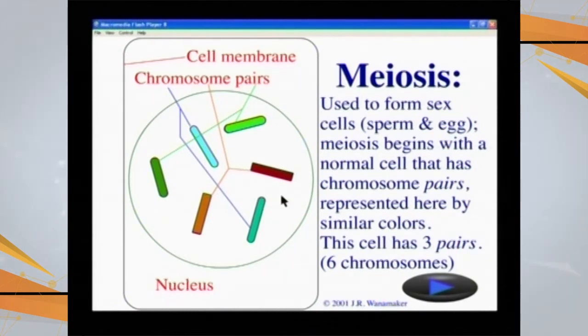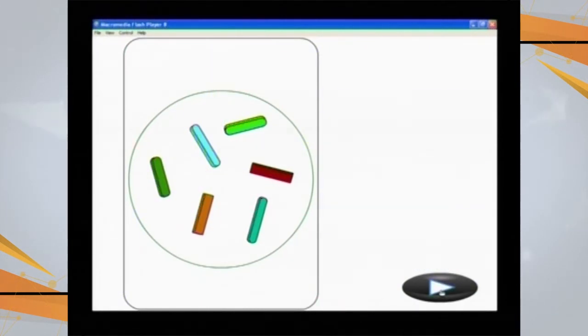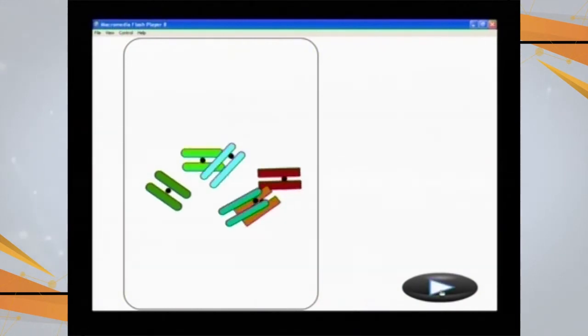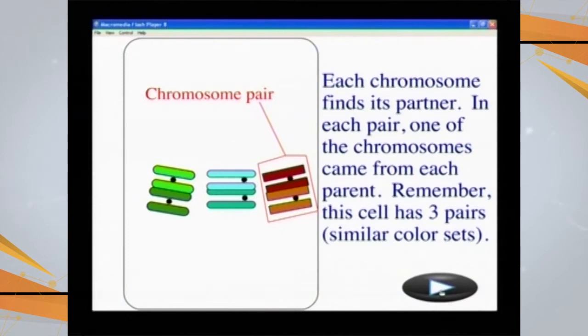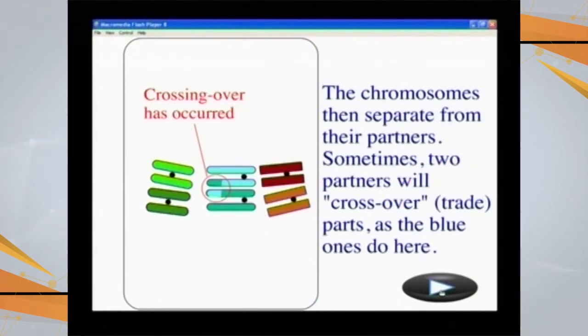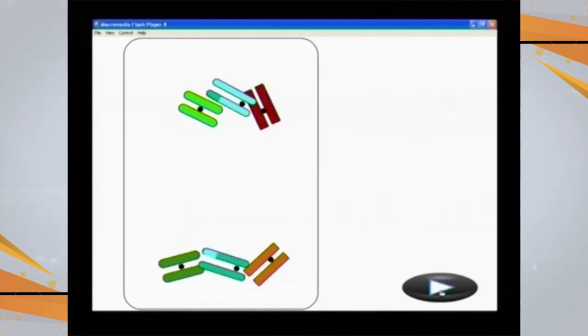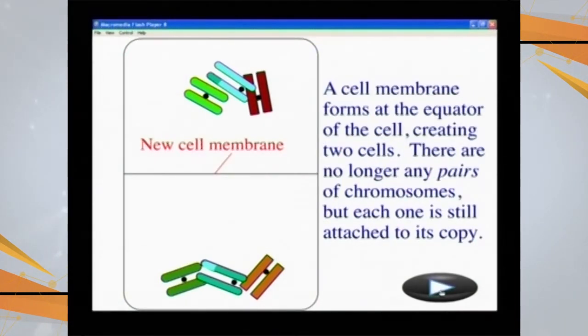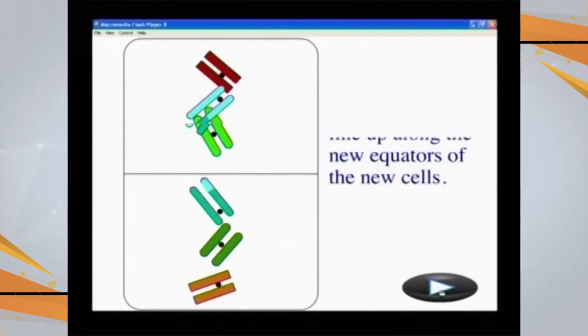Looking at some animations of the process of meiosis, this is one cell having 6 chromosomes. First these chromosomes are going to replicate their chromatids. Then they are going to arrange in the middle in the form of homologous pairs. Crossing over is going to occur, an exchange of genetic material, and then they are going to move towards opposite poles, half of the homologs on one side, half on the other, and a cell membrane is produced. So two daughter cells are produced as a result of the first meiotic division.